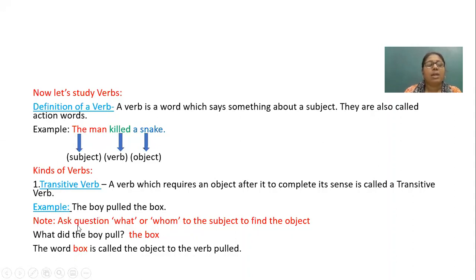Note, ask the question what or whom to the subject to find the object. Now if I put a question, what did the boy pull? I am getting the answer, the box. So here the word box is called the object to the verb pulled.